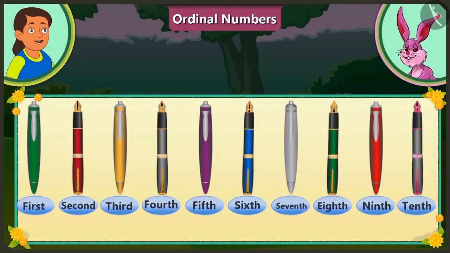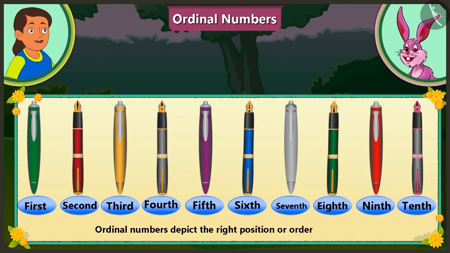Absolutely right, Bubbly. Ordinal numbers depict the right position or order of anything.